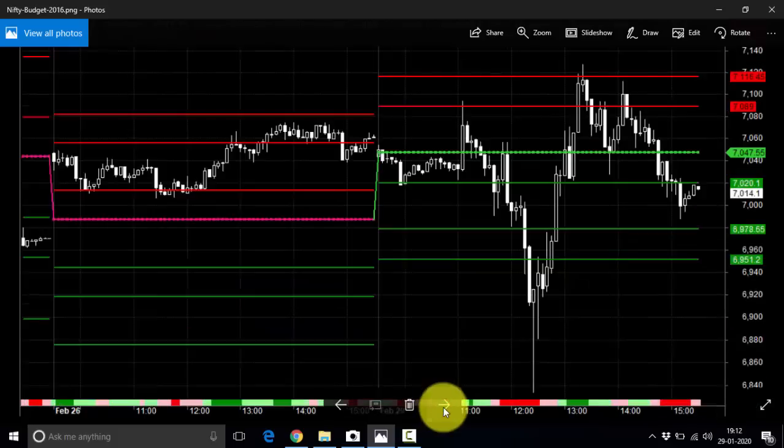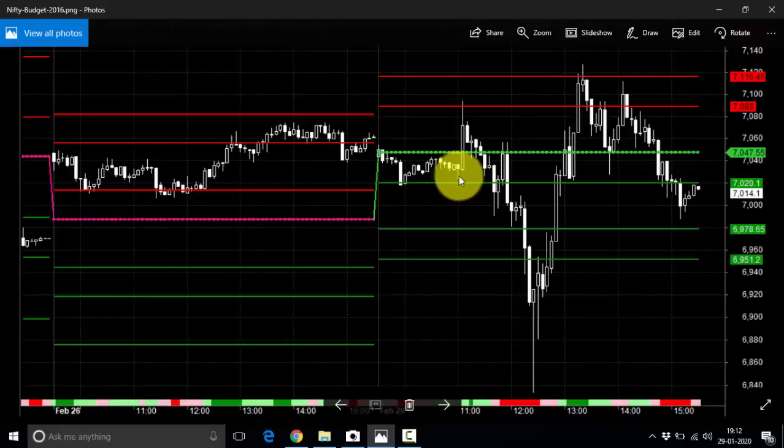So my dear friends, this is the chart of 2016, same budget day Nifty future chart. Here you can see this is the R1, this is the pivot and this is the S1. Now how does the move start? You can see this is the 11 AM bar. 11 AM is written over here.